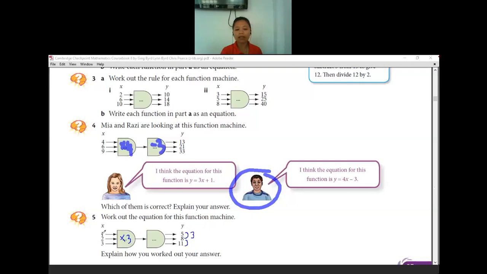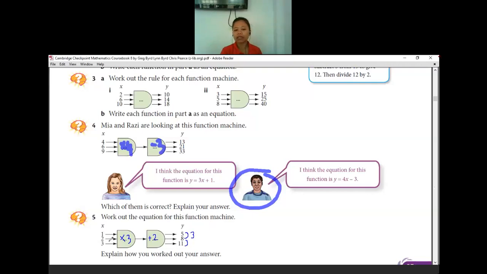And then now, 1 times 3 will be equal to 3. But the output is 5. So it means we can do plus 2, because 1 times 3 is only 3 and the output is 5. So we need another 2 more. That's why I do plus 2.